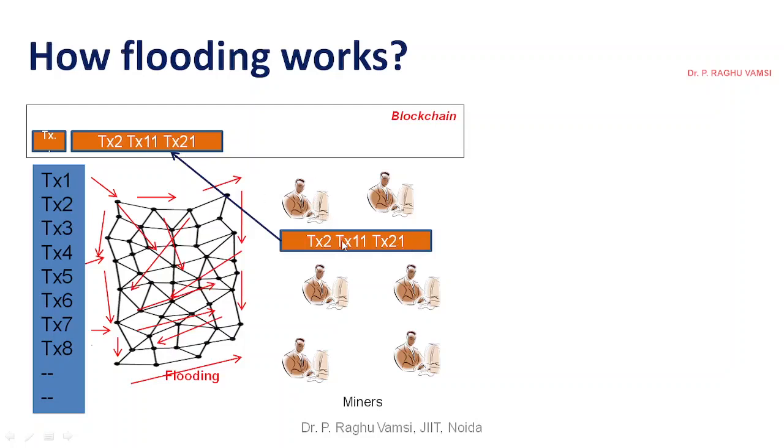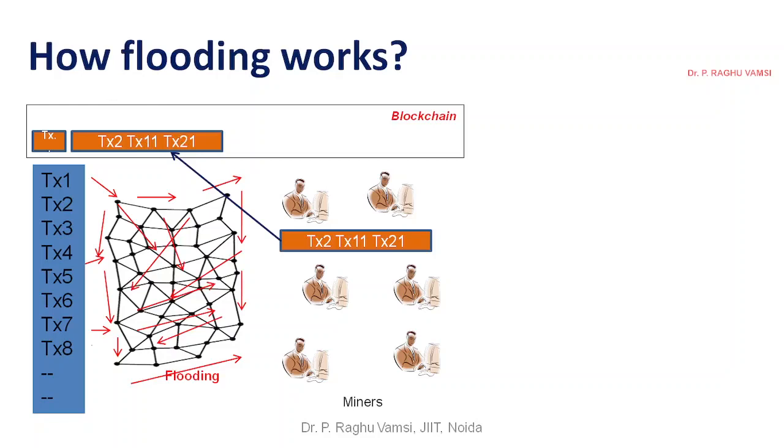As we have seen before, the Merkle root will be developed from these transactions, and the Merkle root hash will be generated. The previous hash, the metadata hash, everything will be added, the hash of this block will also be generated, and this block will be added to the blockchain. Once this block is created, it will again be flooded in the entire network. Full nodes have the entire blockchain, so once the block is flooded in the network, it will automatically be added at the end of the blockchain. In that way, the blockchain will be updated.